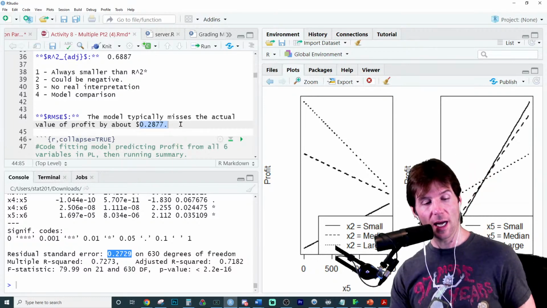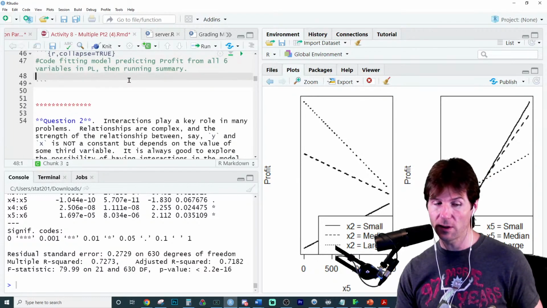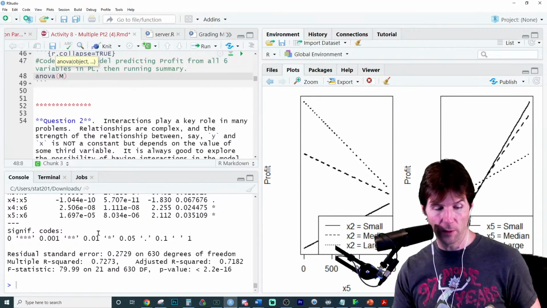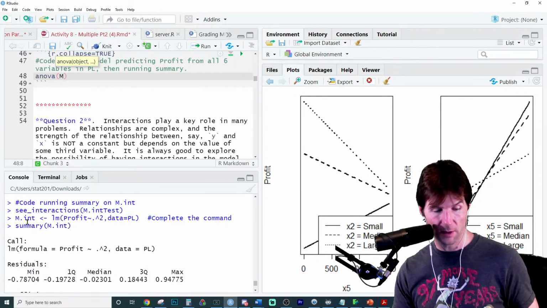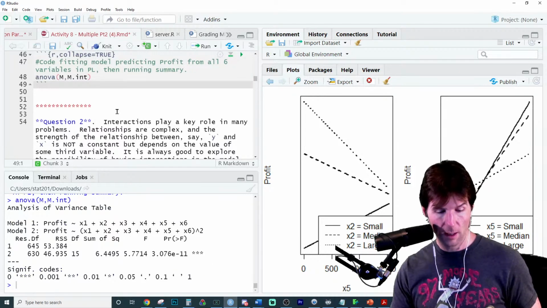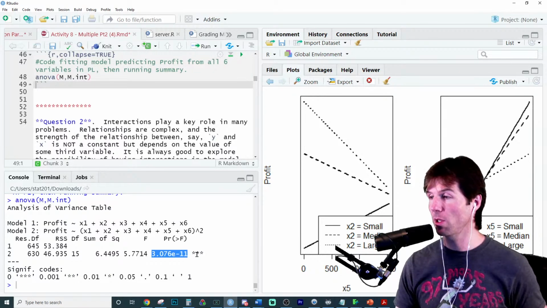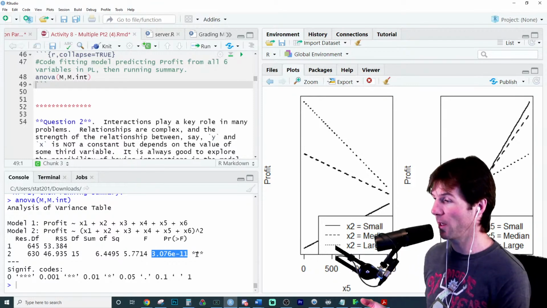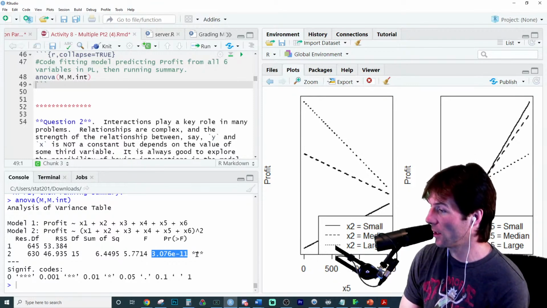We could also technically, and this is a good review, I'll say the answer, we could do an ANOVA here. What did we call that second model? I think it was mint. So we put it big comma small. And the partial F suggests to us we should use the second model. So the partial F statistic compares. Do we not look at the multiple?